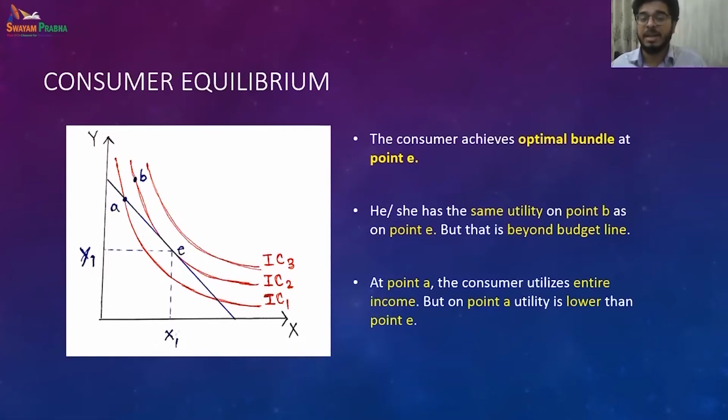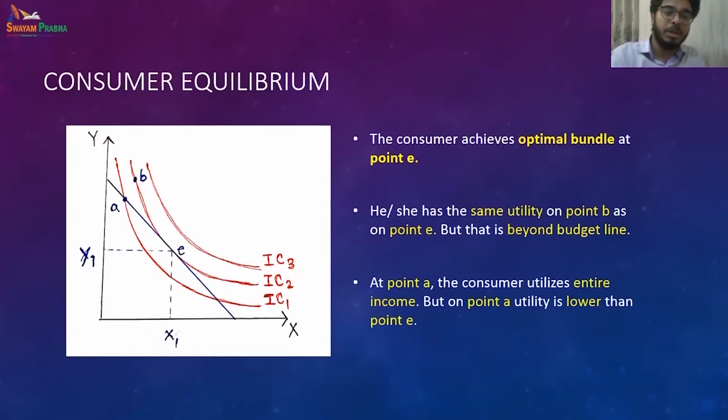There is no concept of saving. So if we spend the entire money, we can gain more of X and Y, and hence we can move to a higher indifference curve. So why won't we do that? We will naturally not be anywhere beneath the budget line. We'll try to be on the budget line.